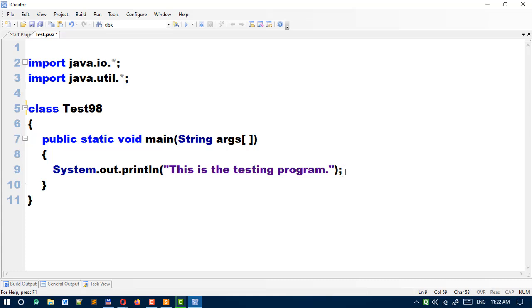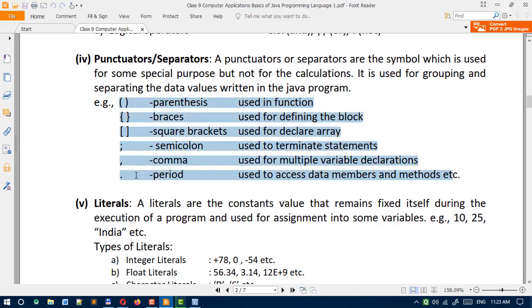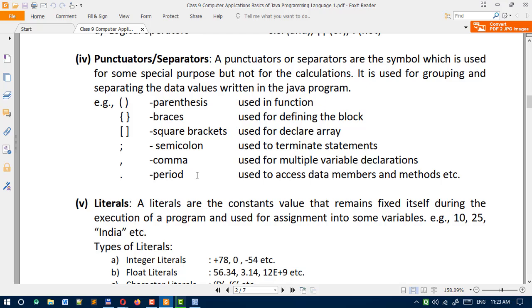These are known as separators. These are also known as punctuators, so punctuators are also known as separators. You have seen the example where we use the semicolon, comma, and dot also. These symbols are known as punctuators and separators.